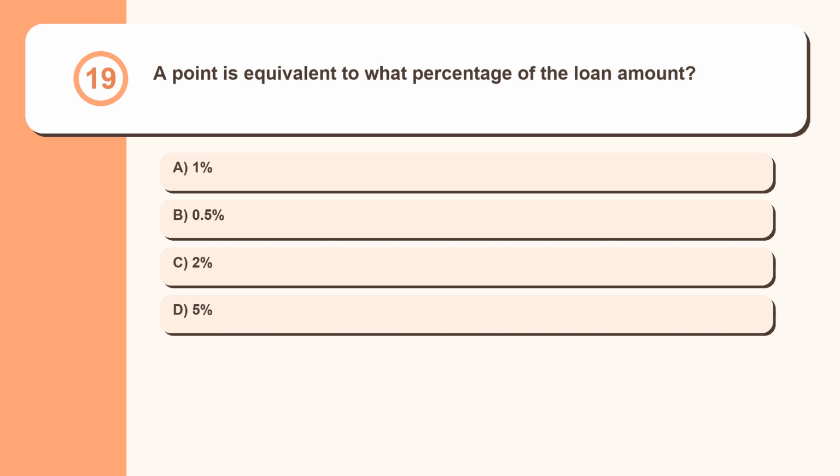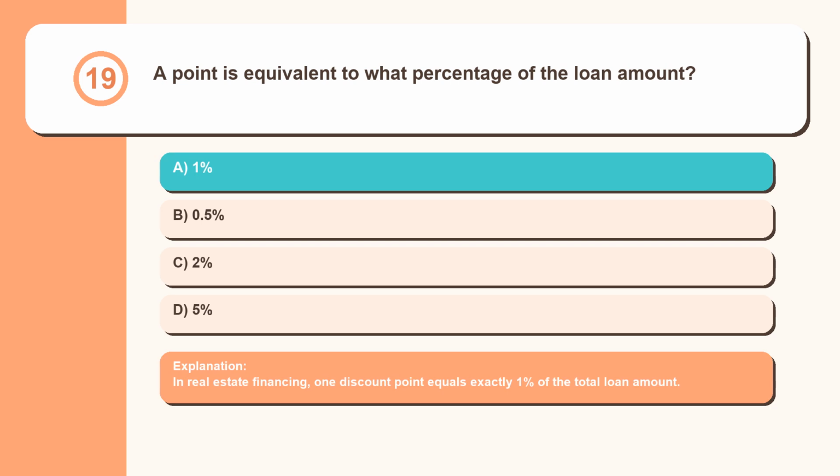Question 19. A point is equivalent to what percentage of the loan amount? 1%, 0.5%, 2%, 5%. In real estate financing, one discount point equals exactly 1% of the total loan amount.